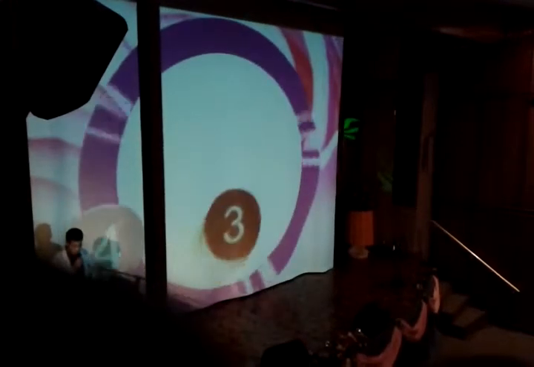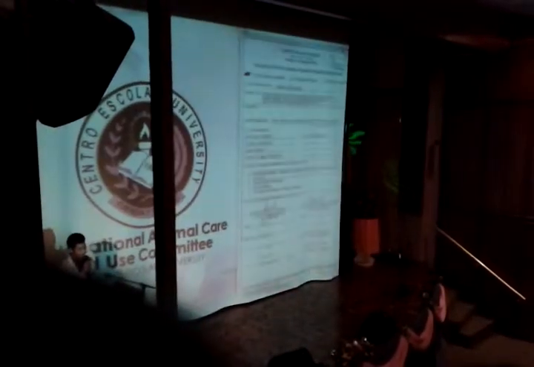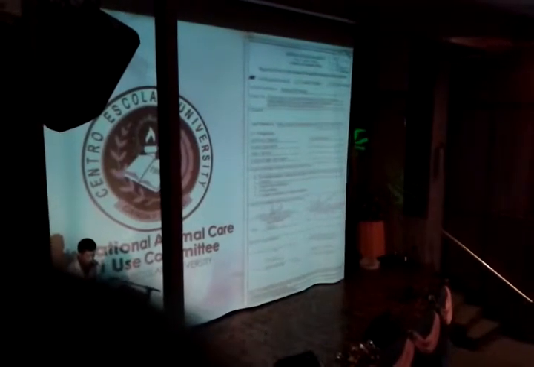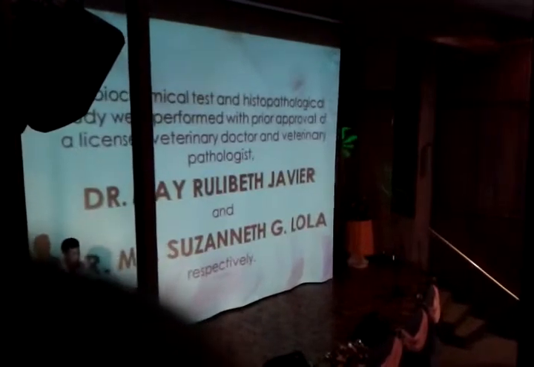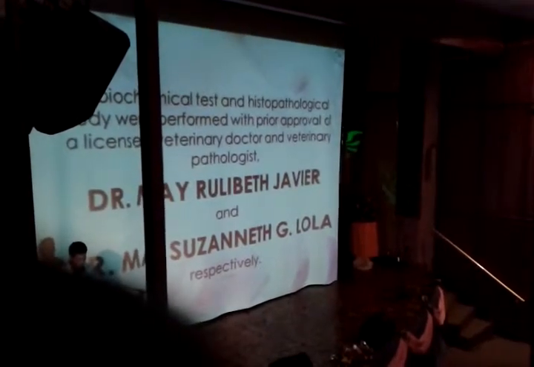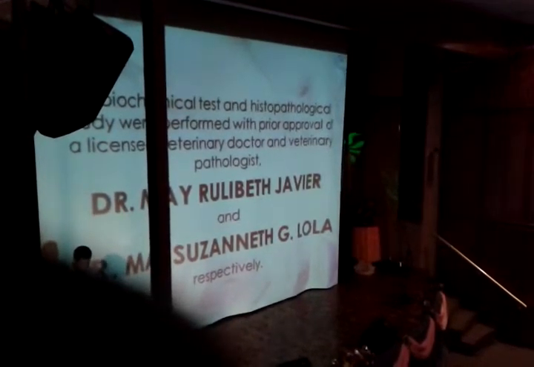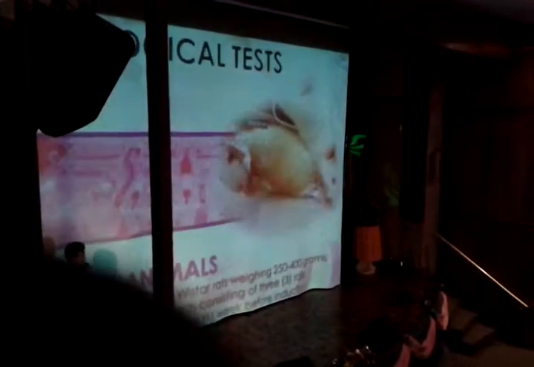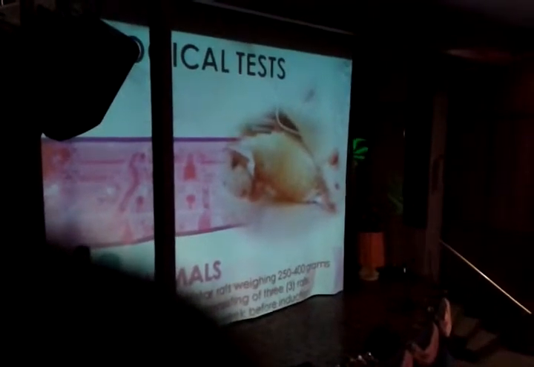Number 3, to identify the dose levels of the flavonoid extract which exhibit the greatest renoprotective potential. And lastly, to compare the flavonoid extract with that of the positive control aminoguanidine. All animal experiments were performed with prior approval under IACUC, under Dr. Cynthia Ochona. All biochemical and histopathological tests were performed with prior approval of a veterinary doctor and pathologist, Dr. Mayru Libet Javier and Dr. Maria Suzanat Lola.